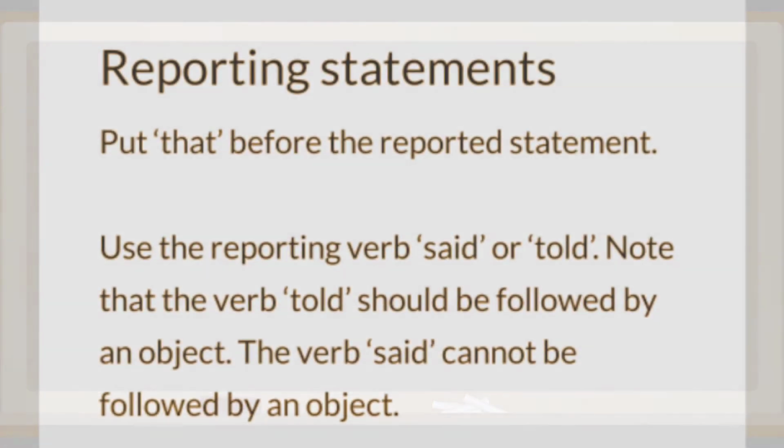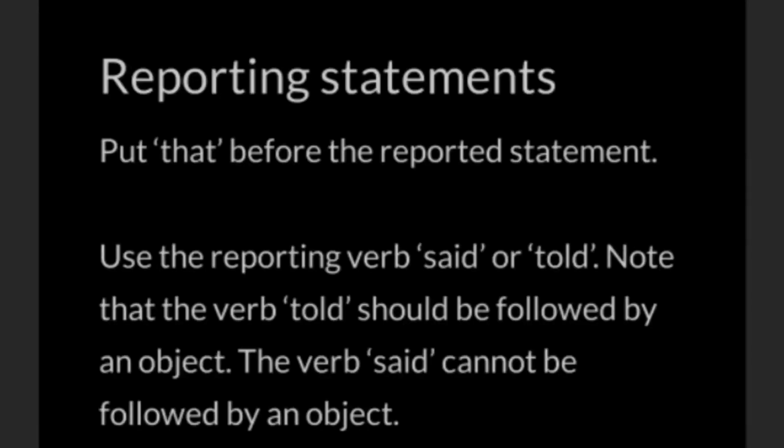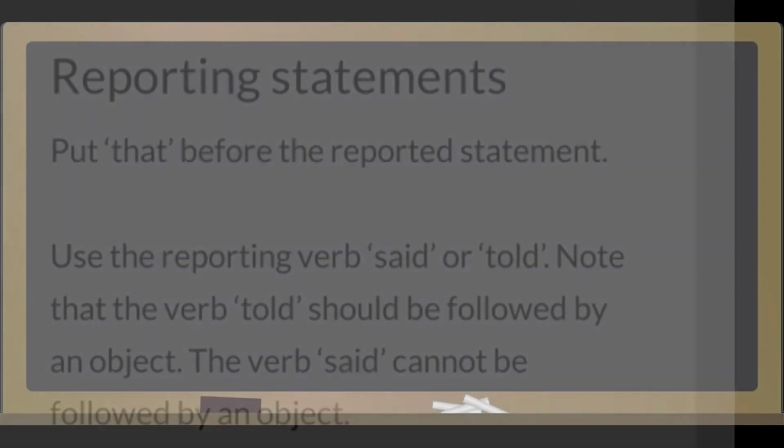Now let's see how to frame the different types of sentences in reporting speech. Put that before the reported statement. Means if the sentence is in statement, then we have to put that. We should use the verb said or told in statements, but you should know that the verb told should be followed by an object and the verb said cannot be followed by an object.